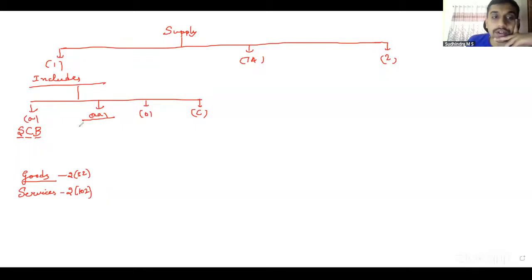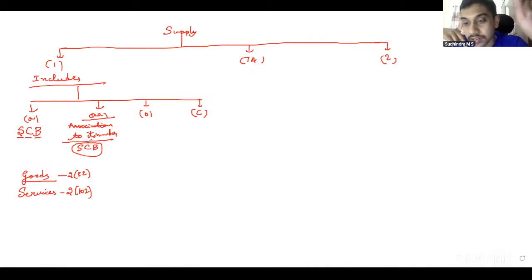Then (aa) talks about services provided by an association or club to its members. Again here, all the three parameters have to be satisfied. It should be for consideration, only then it will be considered a supply. So more or less this is a clarificatory provision that has been made, right?